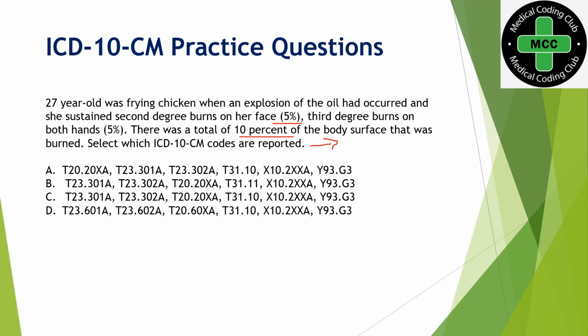You should also know one more coding guideline when we are talking about the degrees of burn or the total body surface area. When multiple burns are there, the sequencing guideline is that we have to sequence the highest degree burn first, and the secondary code we go with is the lowest degree burn. So we have all the guidelines here. Let's see the answer.